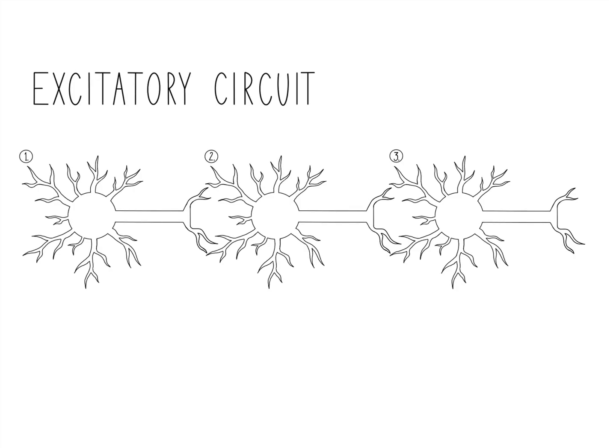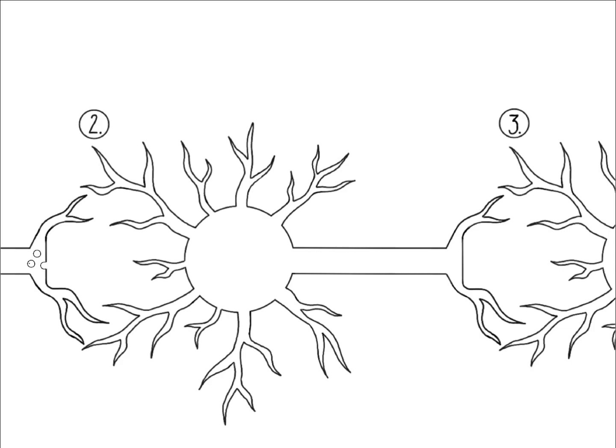As the first neuron releases glutamate into the postsynaptic cleft, the neurotransmitter glutamate binds to ionotropic AMPA receptors, causing the receptor to open and allowing an influx of sodium cations into the presynaptic neuron.